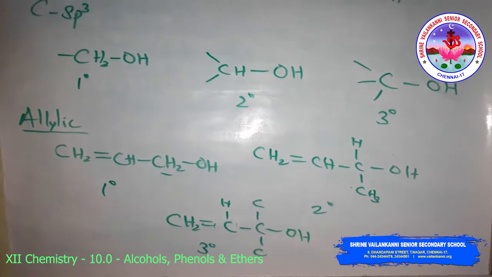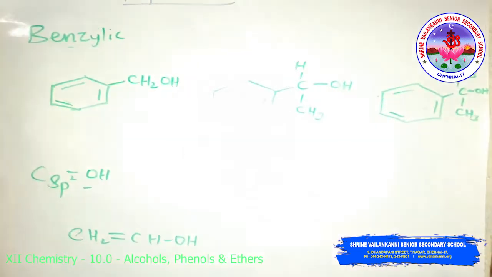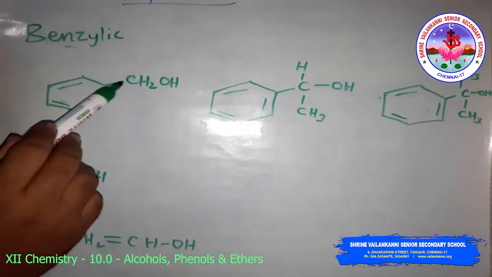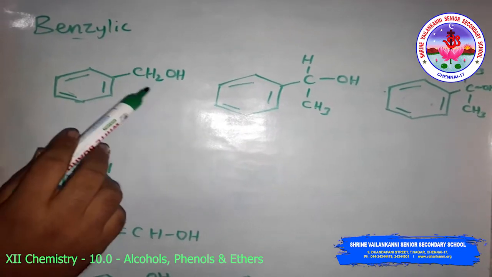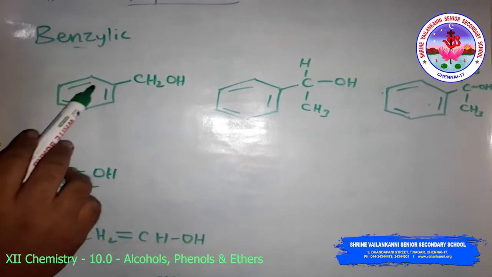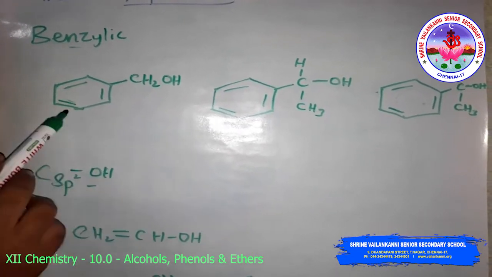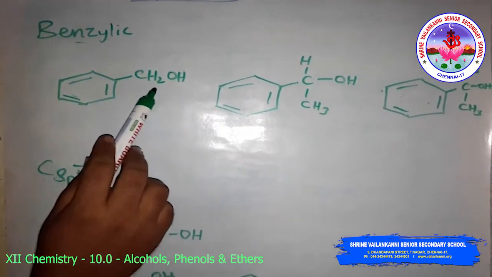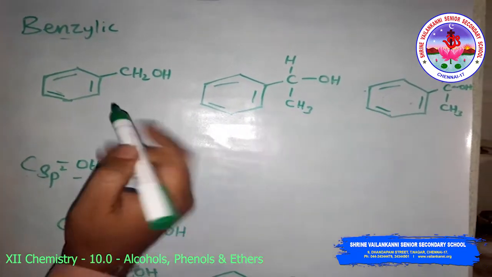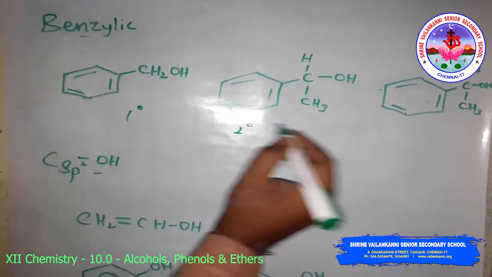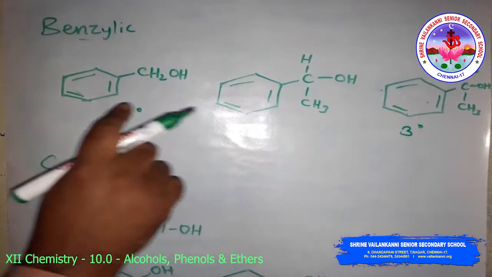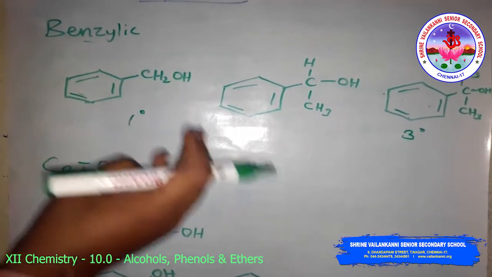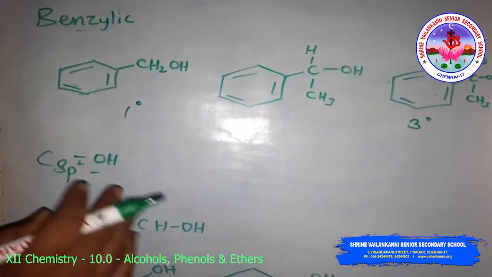Then benzylic alcohol. In benzylic alcohol, the OH group is attached to an sp3 hybridized carbon atom next to an aromatic ring. So this is called benzylic alcohol. Look at this. This is also primary, secondary, and tertiary. So this is benzylic alcohol. The allylic and benzylic alcohols can also be primary, secondary or tertiary.